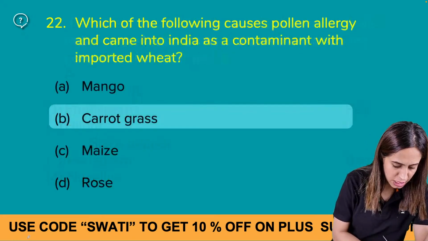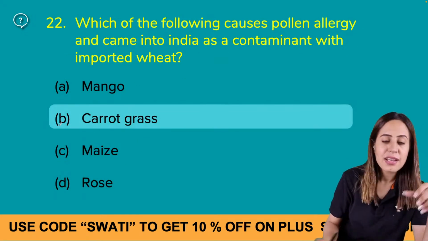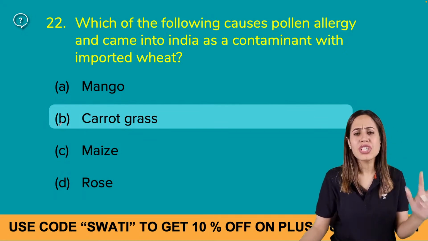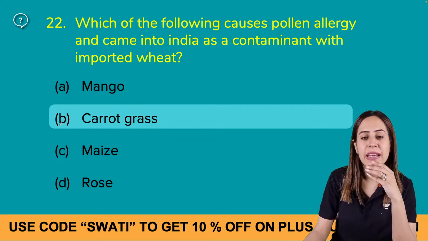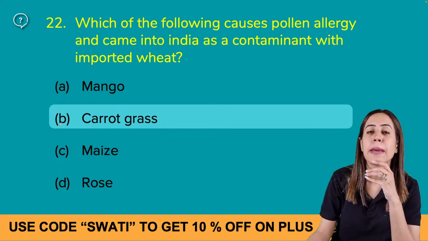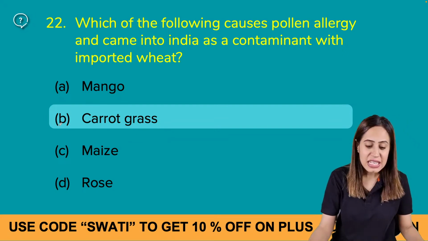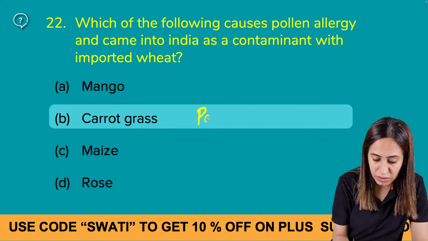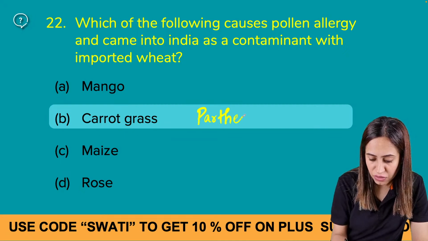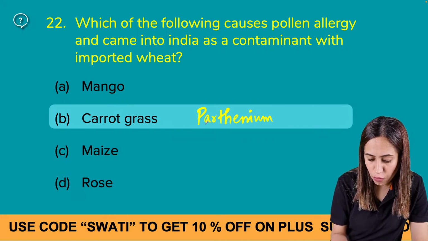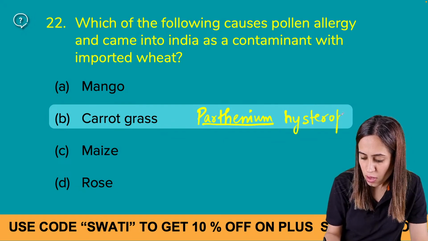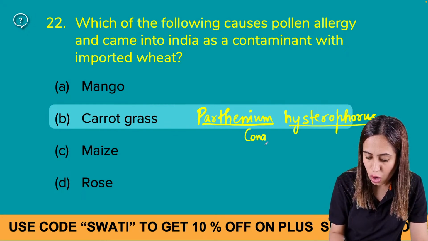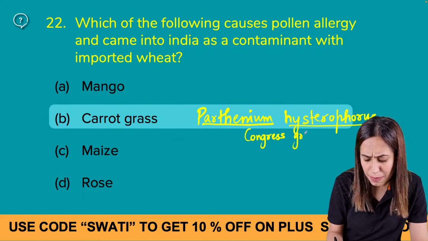Okay, so now you tell me, what is Parthenium? Do you know the carrot grass which causes pollen allergy, which came into India as a contaminant along with the imported wheat? That was Parthenium hysterophorus, which is also called carrot grass or congress grass. Do you know the story behind it?